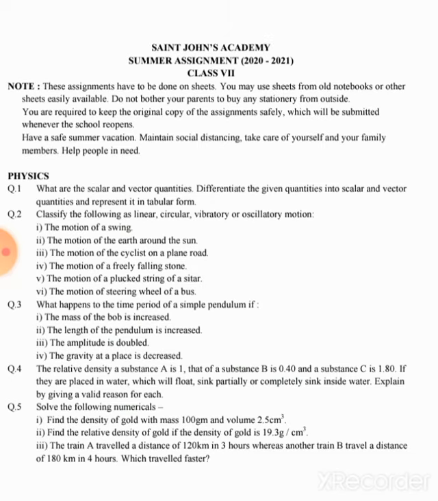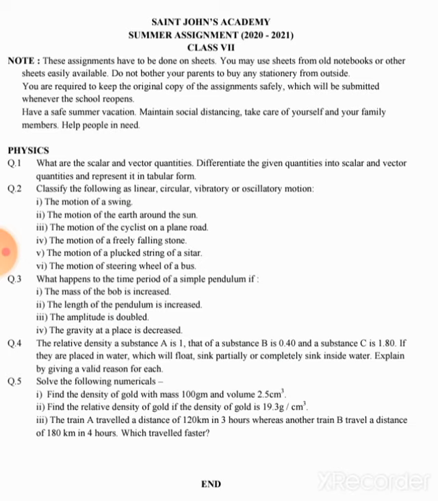Then question number 3. What happens to the time period of a simple pendulum? How does the time period of a simple pendulum change? If you remember, I have discussed that the time period of a simple pendulum depends upon two factors, length and gravity. The formula was 2 pi under root L upon g. Now you have to look at this statement: the mass of the bob is increased. What will happen if the mass of the bob increases? Whether the time period of the simple pendulum will increase or decrease, or it will not change.